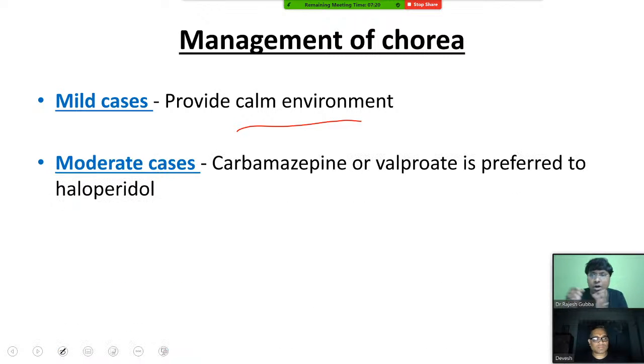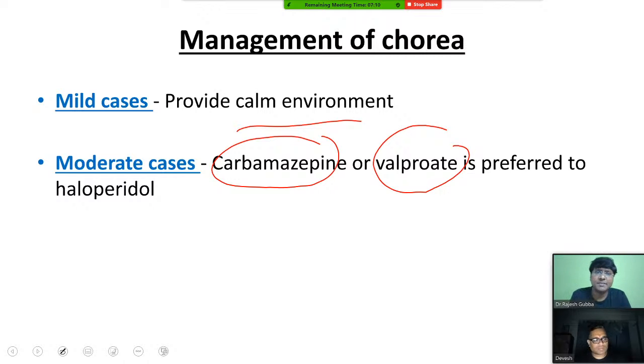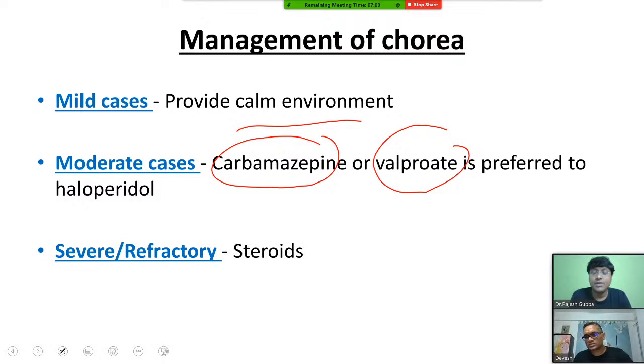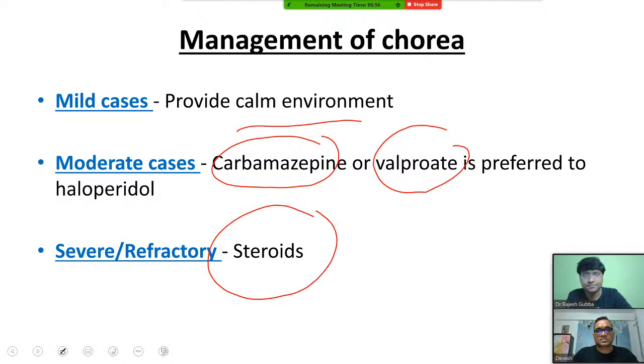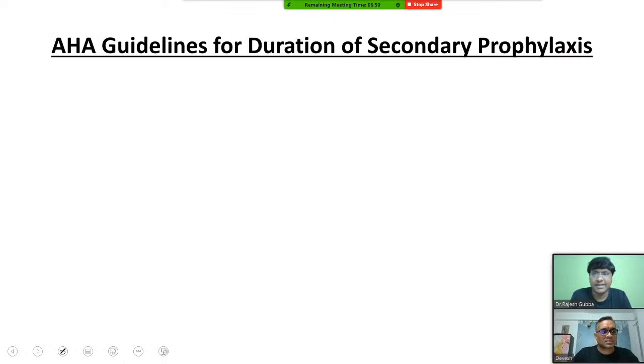And in moderate cases, you need to give carbamazepine or valproate, which is preferred over haloperidol. Both of them are anti-epileptic drugs. Carbamazepine is the drug of choice in case of focal epilepsy. Valproate is the drug of choice in case of GTCS, generalized tonic-clonic seizures. Whereas in severe or refractory cases, you need to give steroids. So this is the management of chorea in patients with rheumatic fever.